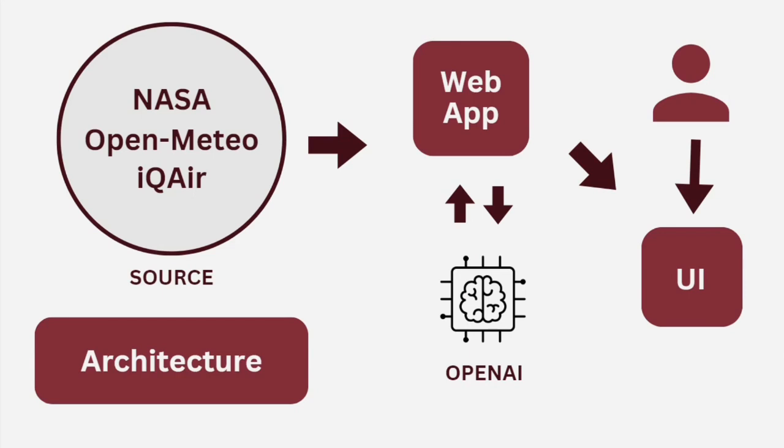Here is an overview of our architecture. We source the data from different resources such as IQAir, Open-Meteo, and NASA's different satellites. We run Python scripts to parse this data from the raw form to a readable form. Then we supply this data to our web application, which then communicates with OpenAI's model.